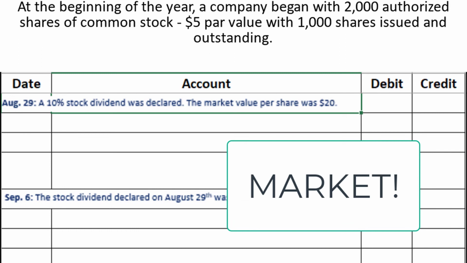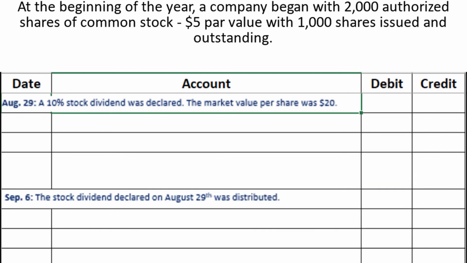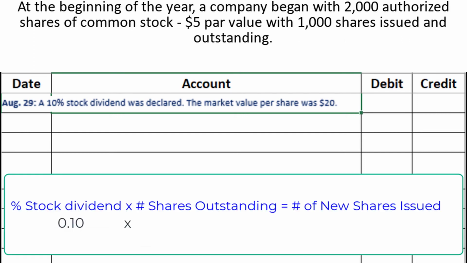Small market, small market. Well, that comes in handy here. This reminds us that the small stock dividend needs to capitalize retained earnings by the market value of the stock. But first, we need to calculate how many new shares were issued. To do that, we take the percent stock dividend, which is 10% or 0.1 in this case, and multiply by the number of outstanding shares.